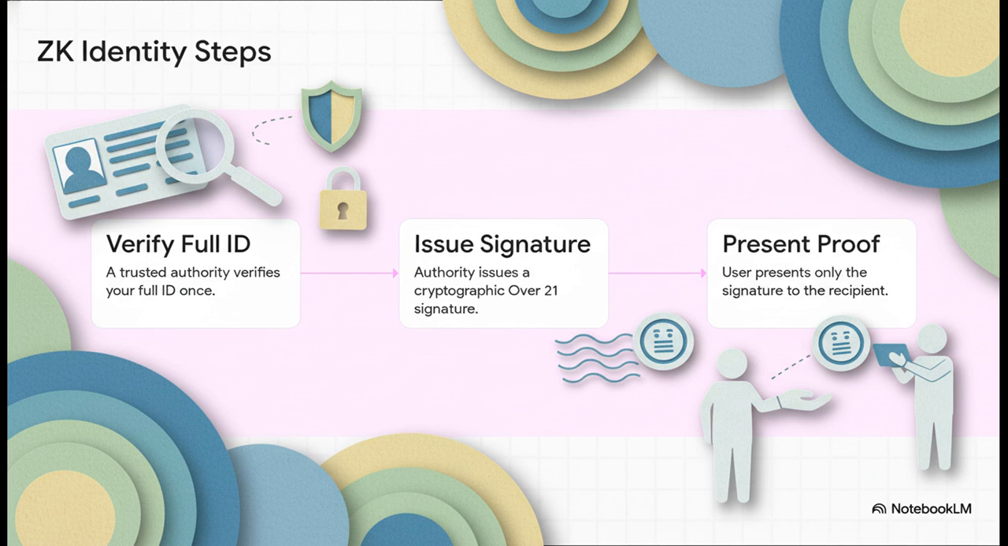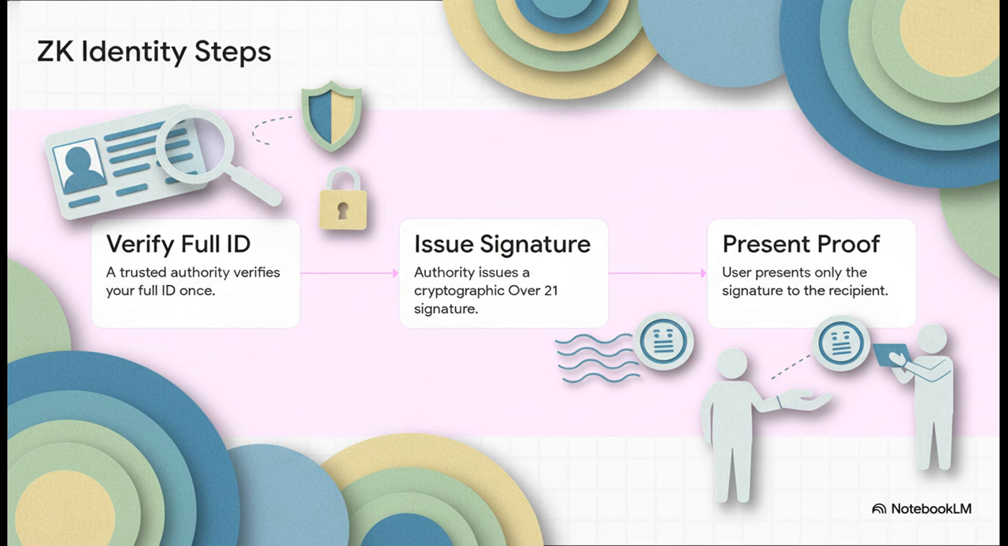Buying alcohol. In the legacy world, you hand the clerk your physical driver's license. You are literally giving them your exact home address, your exact date of birth, your weight, your full name, just to prove one binary fact, that you are over 21. It's a massive oversharing of data. But let's look at the zero-knowledge approach.